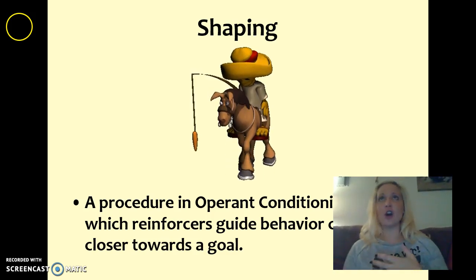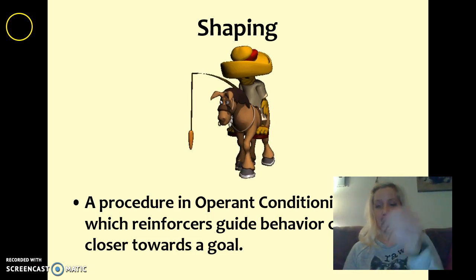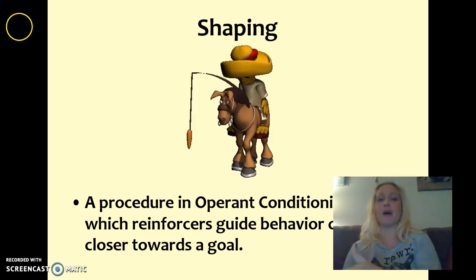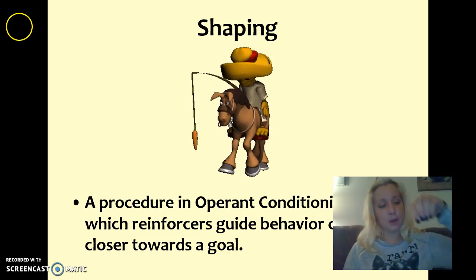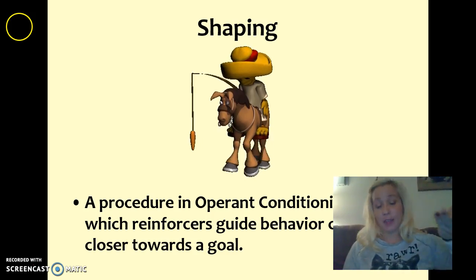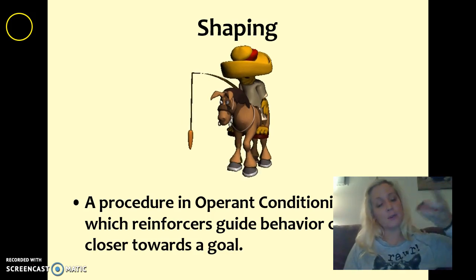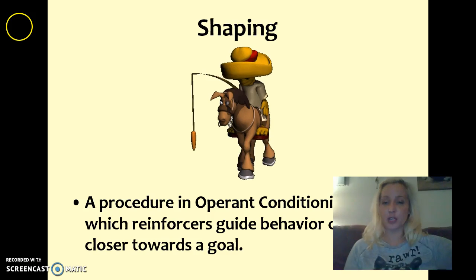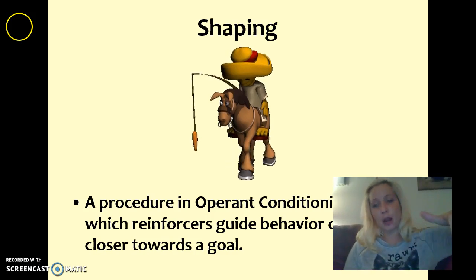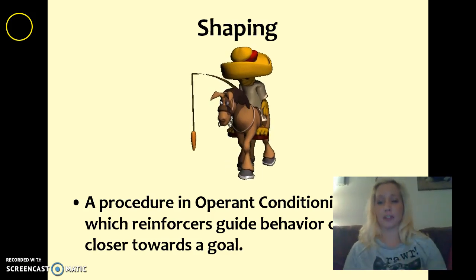The cat just didn't know to do that right away. Its behavior was shaped by closer and closer approximations to that behavior. The pigeons in the Skinner box, if they were being taught to turn around, they'd turn a little bit, get a treat, turn a little bit, get a treat, and eventually those closer approximations would get them to turn all the way around.